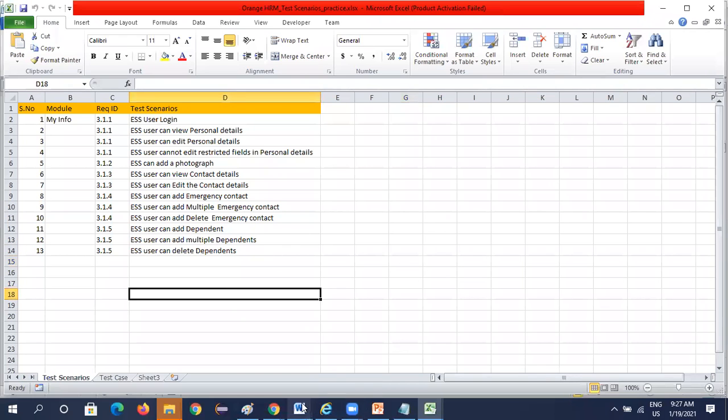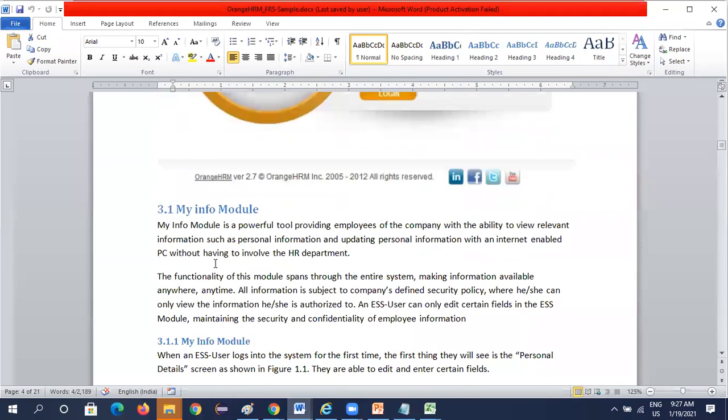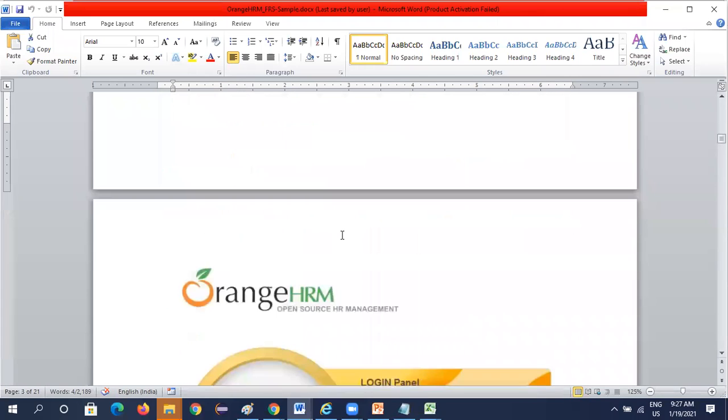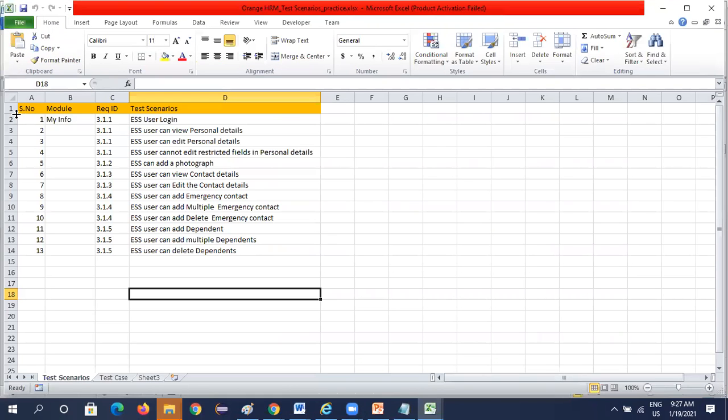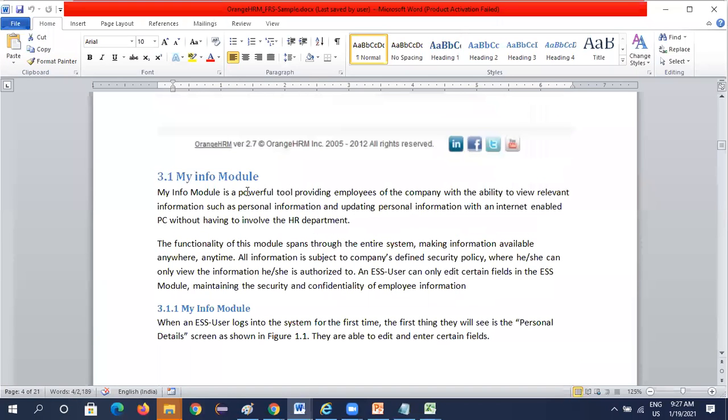See, in the last class, I explained how to write the test scenarios. So this is the FRS document, right? My info module, so you go through each and everything. My info module, first one is ESS user login. Here it has been mentioned, my info module is a powerful tool providing employees of the company with the ability to view relevant information. So this is a tool used by the employees, and they can view the personal information and update the personal information, okay, without HR involvement.